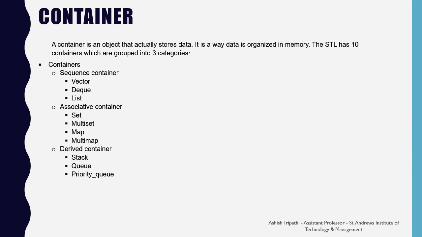Container. A container is an object that actually stores the data. It is a way data is organized in memory. The STL has 10 containers which are grouped into three categories. Sequence containers, that is vector, deque, list. Associative containers, that is set, multiset, map, and multimap. Derived containers, that is stack, queue, and priority queue.